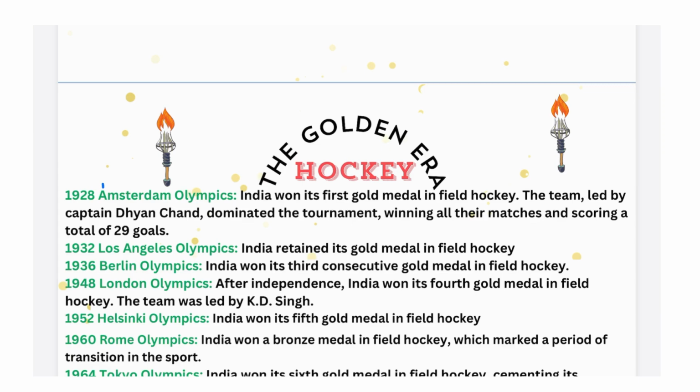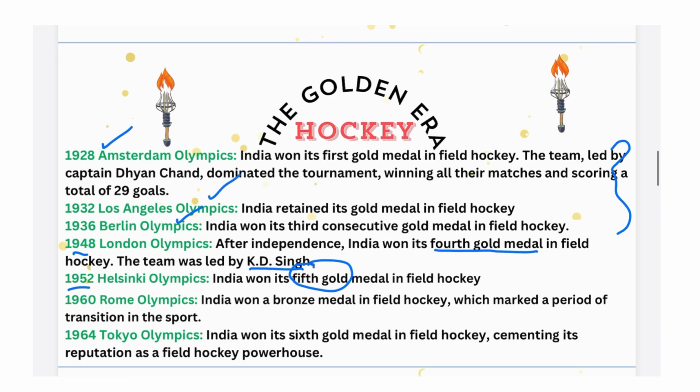Under him, we won the 1928 Amsterdam Olympics, 1932 Olympics, 1936 Olympics, and this was also known as the golden era of hockey. In 1948 also, India won its fourth gold medal in Olympics under the leadership of K.D. Singh. In 1952, we won the fifth gold, and in 1960, we won a silver medal, and in 1964, again, we won our sixth gold medal.